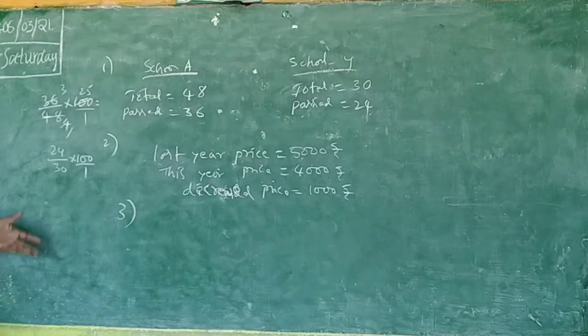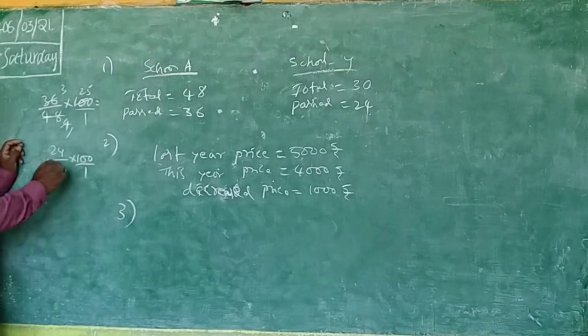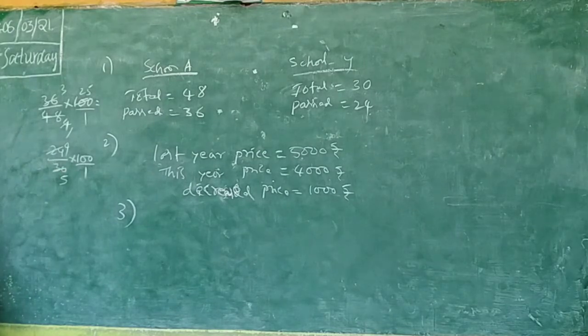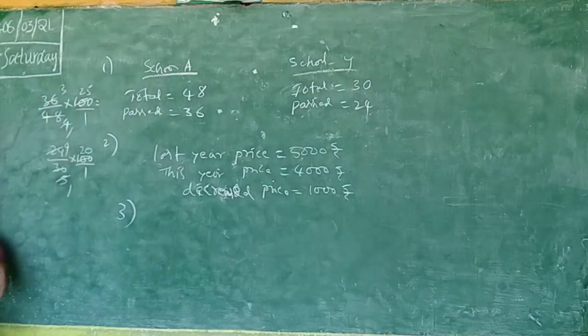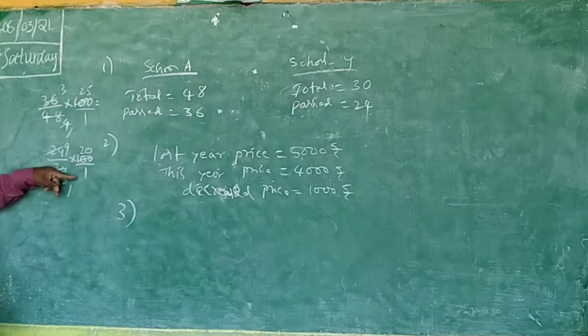So tables immediately, by seeing each table, the two numbers are coming, you have to find. In 6 table, 2 numbers will come. How? 6 4s are, 6 5s are. Now 5 table, these both will come. How? 5 1s are, 5 20s are. Now 24s are 80. This is 75%. This is 80%. This school is good.